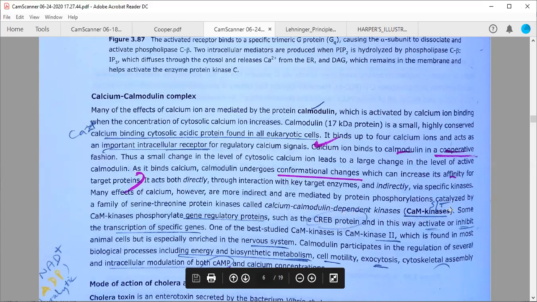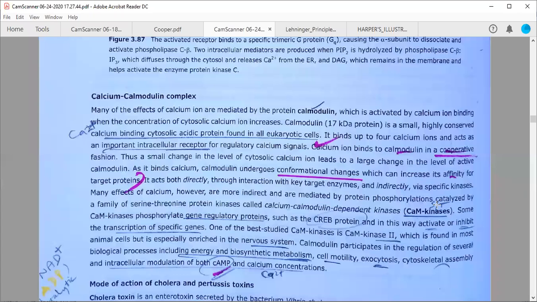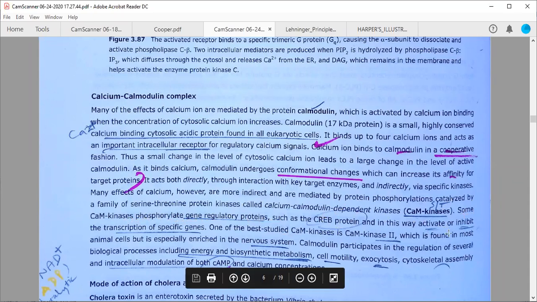Why am I writing each time serine threonine or serine? Okay, because these are very specific, they only act on these residues. If you write tyrosine here, there is no meaning of writing tyrosine here because it is not going to phosphorylate the tyrosine at all. Okay, so this is very important to write either serine or threonine, or serine or tyrosine, like this. So some CAM kinases phosphorylate gene regulatory proteins, for example, CREB, and this way activate and inhibit animal cells, but it is especially enriched in the nervous system. Now we are going to discuss this nervous system, how it is going to activate your neurons.